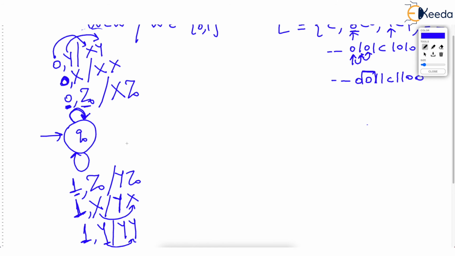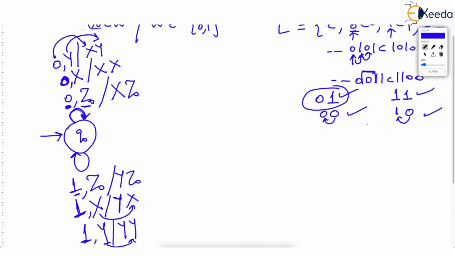It is because if we are reading a 1 and before this you had a 0, correct? Or you are reading a 1, just before this you read 1. Or if you are reading a 0, but just before that you read a 0. Or if you are reading a 0, just before that you read a 1. So 4 moves you have explained.